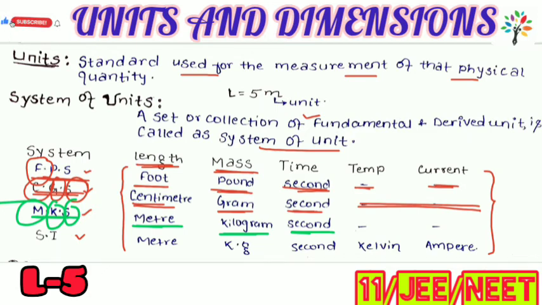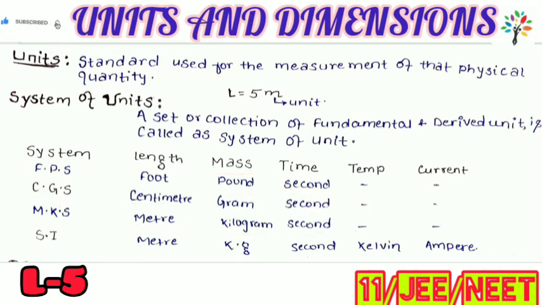Next, the SI system, about which we know today. आज जितने भी यूनिट्स के बारे में हम जानते हैं, वो सभी के सभी कहीं ना कहीं SI यूनिट्स हैं. SI means International System of Units, which is globally accepted.